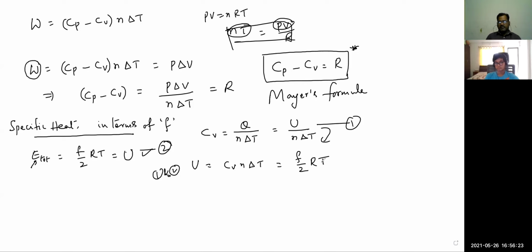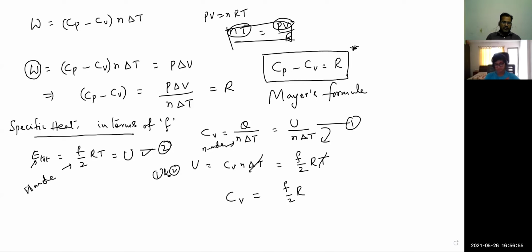Then delta T means change in temperature, that is T, same meaning. And CV is equal to how much here then? I have written the one-mole equation, but here CV I have taken for n number of moles, so let us make it uniform.